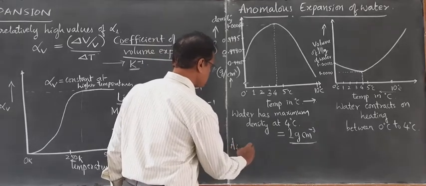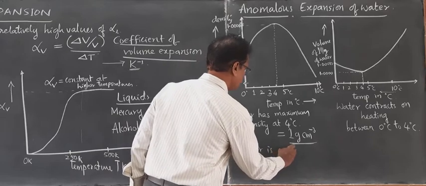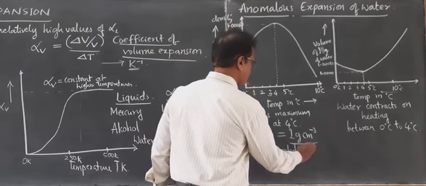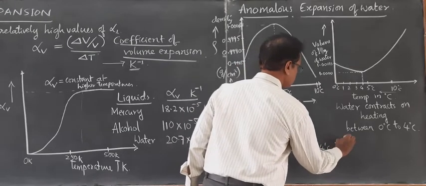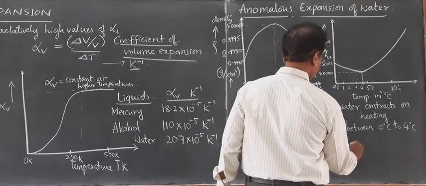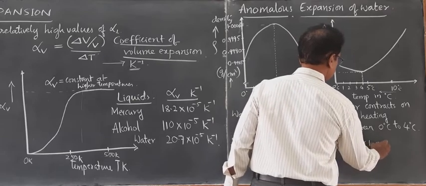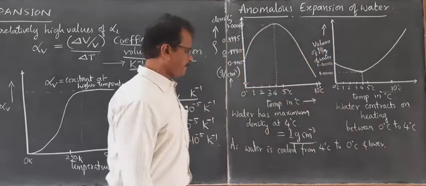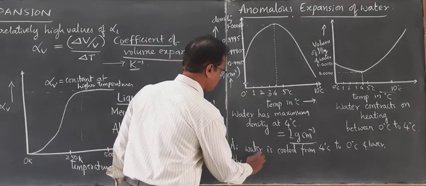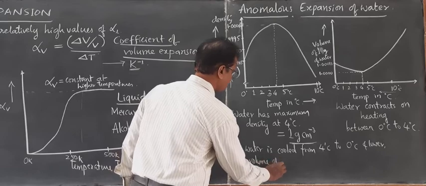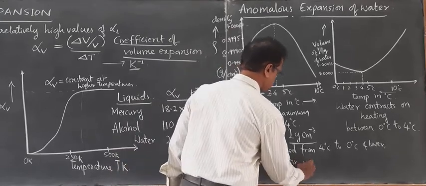As water is cooled from 4 degrees Celsius to lower temperatures, 0 degrees Celsius and lower, the volume of water expands.